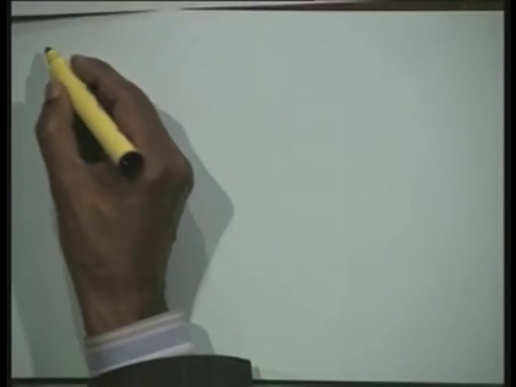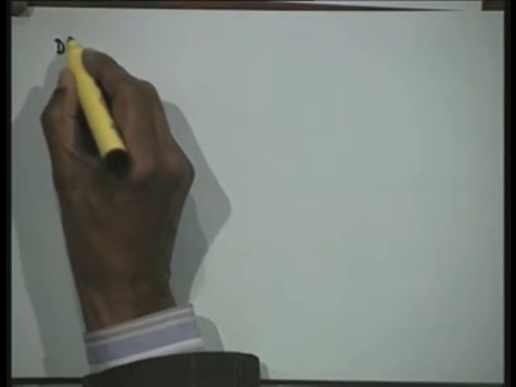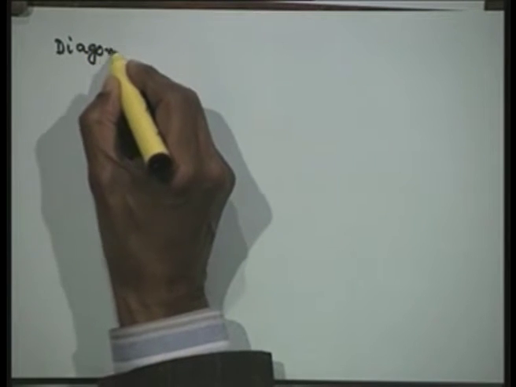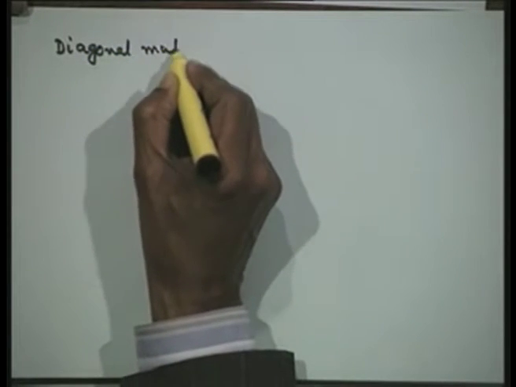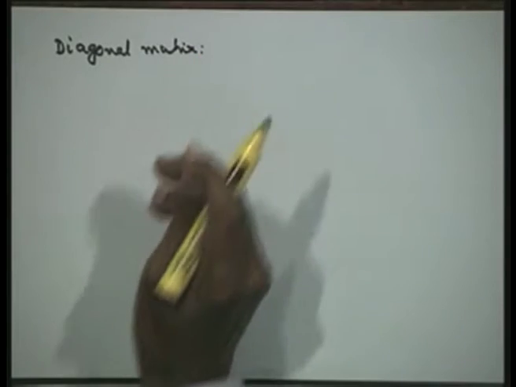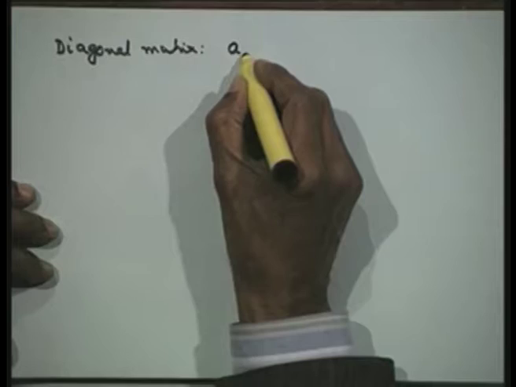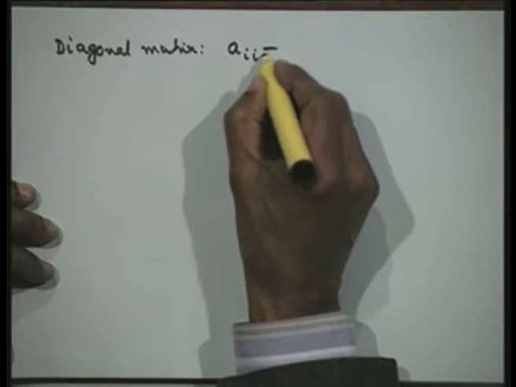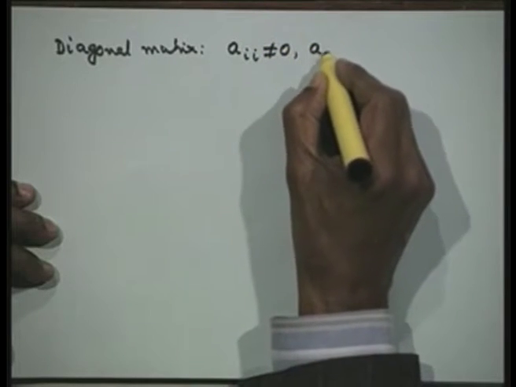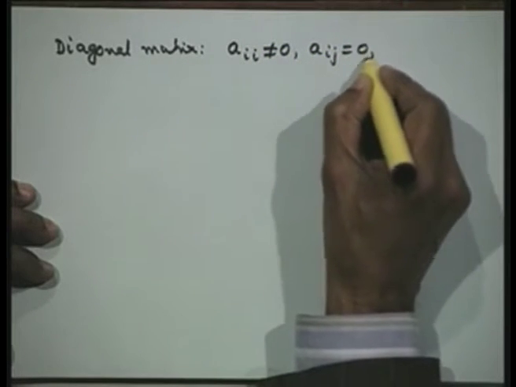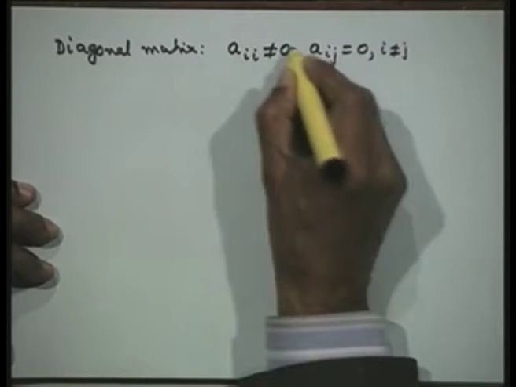Then we define a diagonal matrix. This is a matrix in which only diagonal elements are existing and off diagonal elements are all zeros. So it means that Aii is not equal to 0 and Aij is equal to 0 for all i not equal to j.